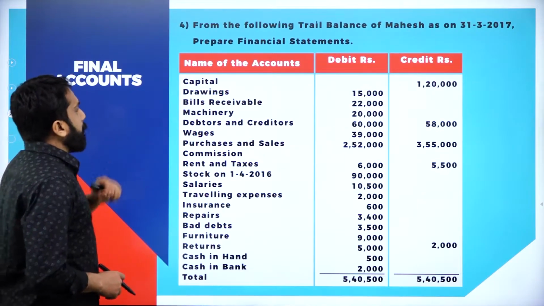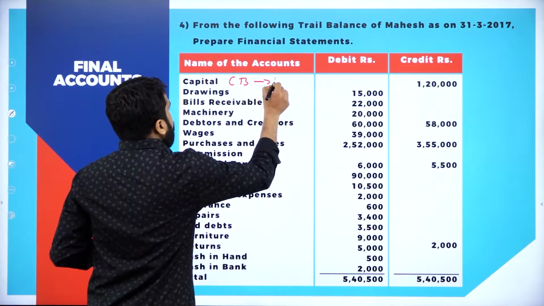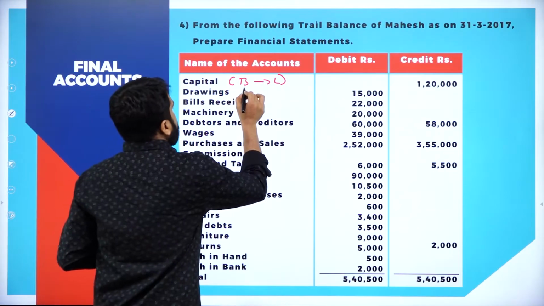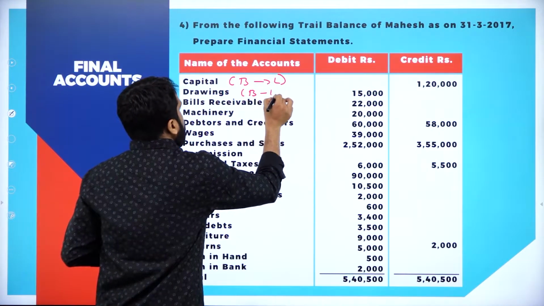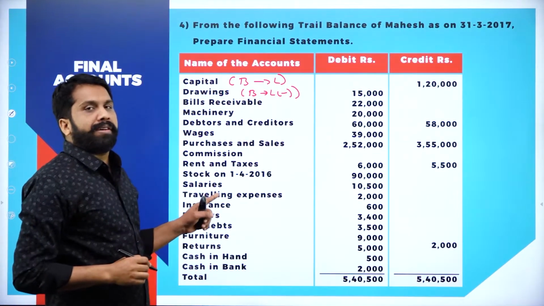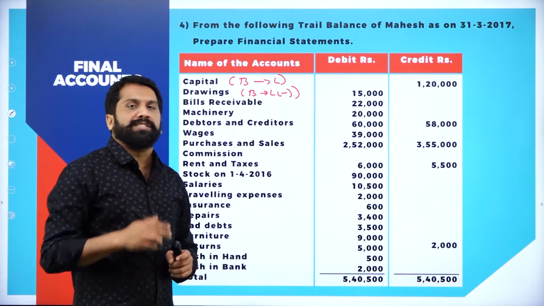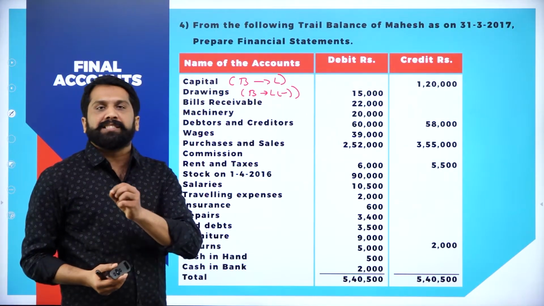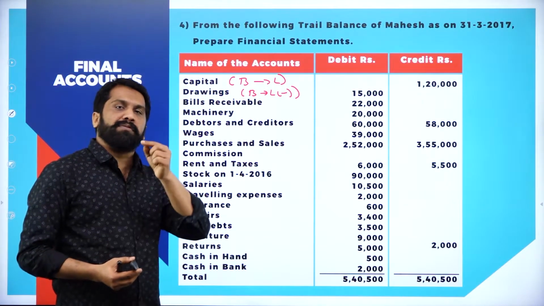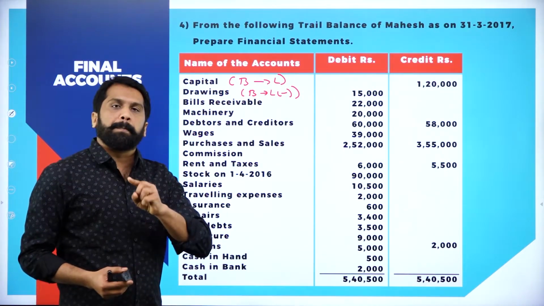Now, capital. Capital is what? Yes, balance sheet liability. Next one is drawing. Drawing means what? Balance sheet liability minus. Why is it minus? Drawing, we have to minus from capital. For capital, we have two adjustments. If there is profit, we will add. If there is loss, we will minus. If there is drawing, we will minus.